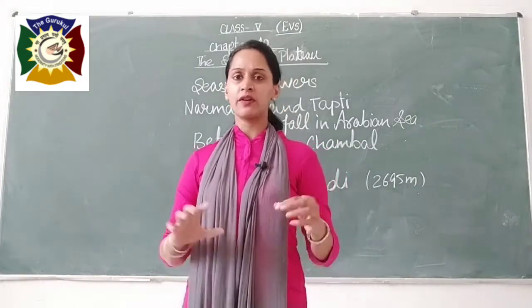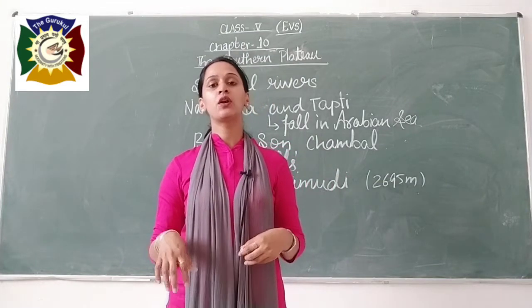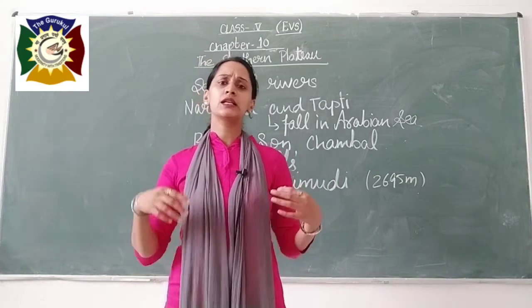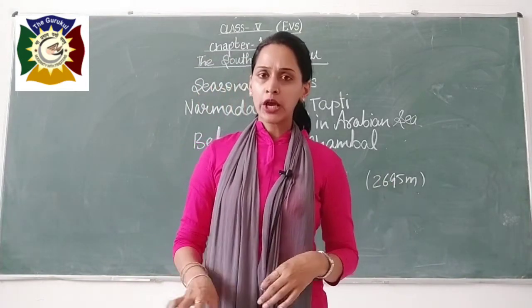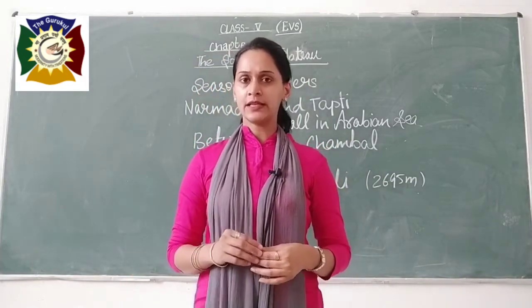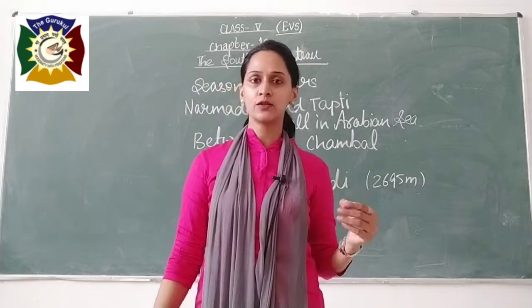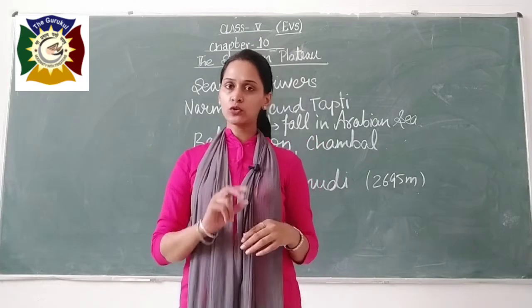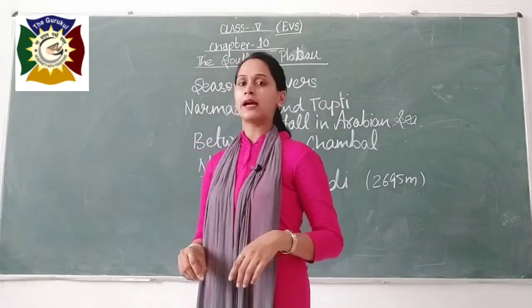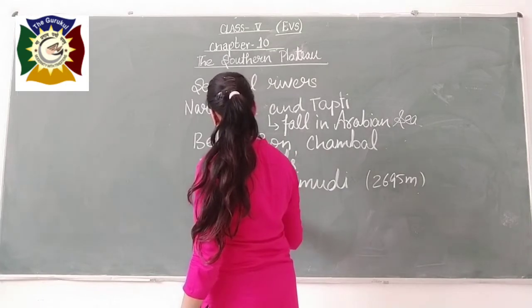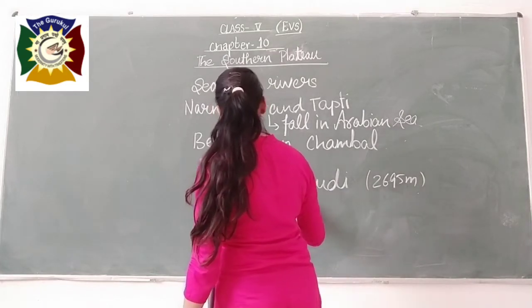As I told you, there is a variety of climate here. It's totally dependent upon the monsoon. There are the Eastern Ghats, Western Ghats, some plain areas, some hilly areas. So there is a variety of soil present here. In some parts there is black soil, and in some parts red soil is also present. So there are two soils, red and black, and in most of the region the soil present is black.